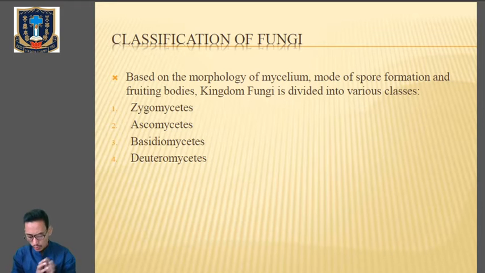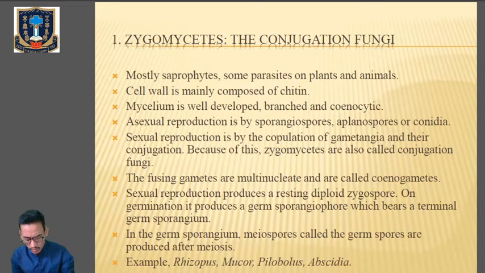So these are the four classes of fungi which we have to go through in the syllabus. Clear? We'll go through the characteristics of each group, and kindly note down whatever characters I'm going to teach you. The first one is Zygomycetes, also known as the conjugation fungi. It's on page number 2.48. So kindly go through Zygomycetes only. It's also called the conjugation fungi.